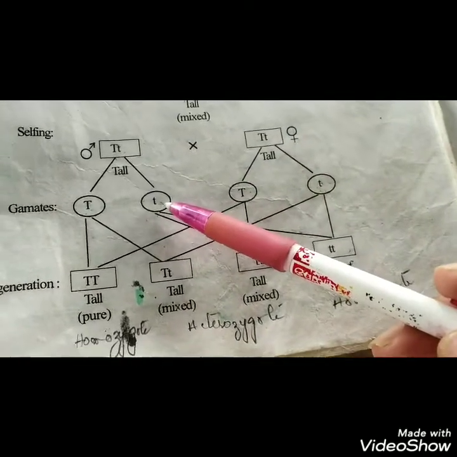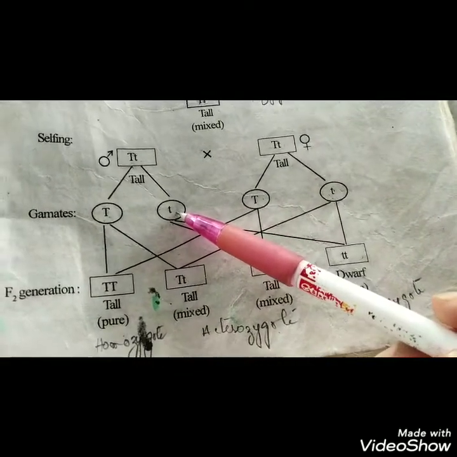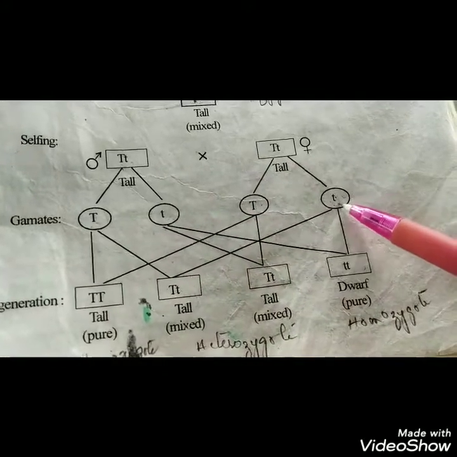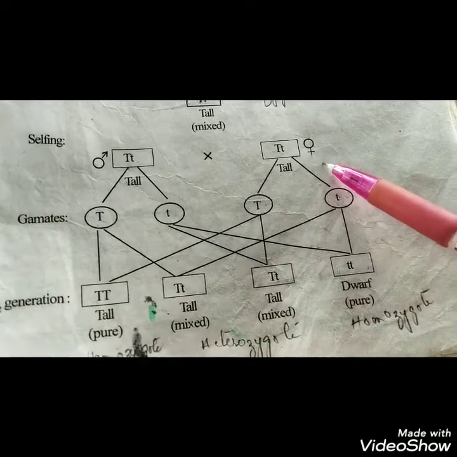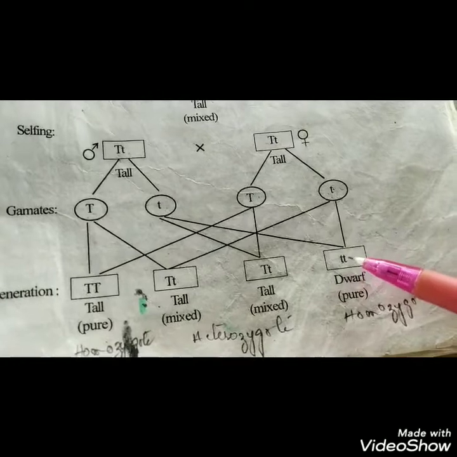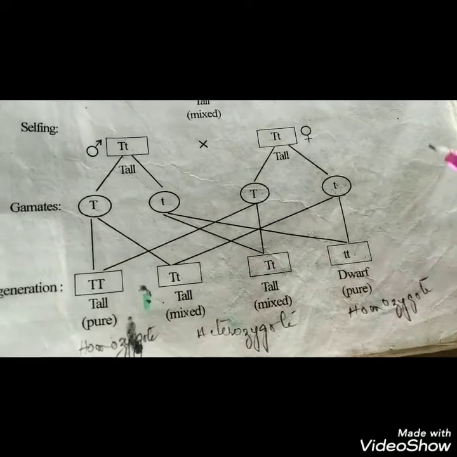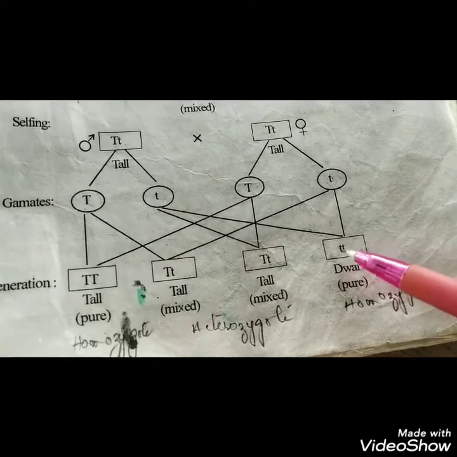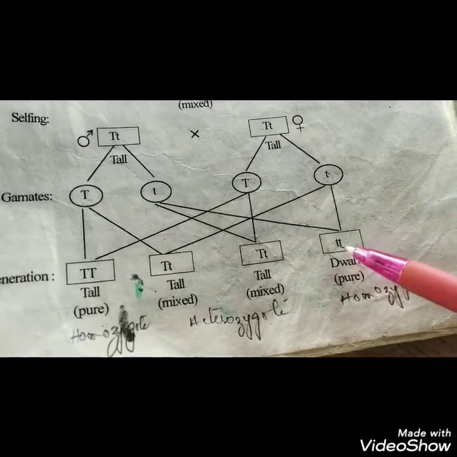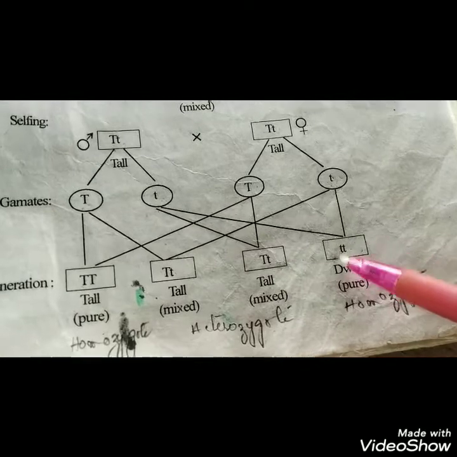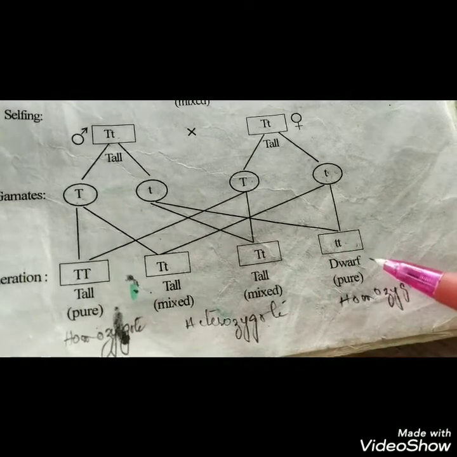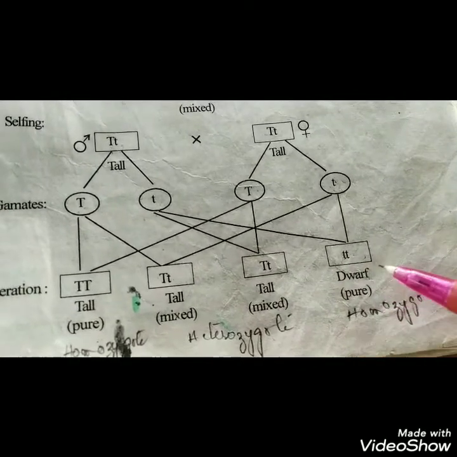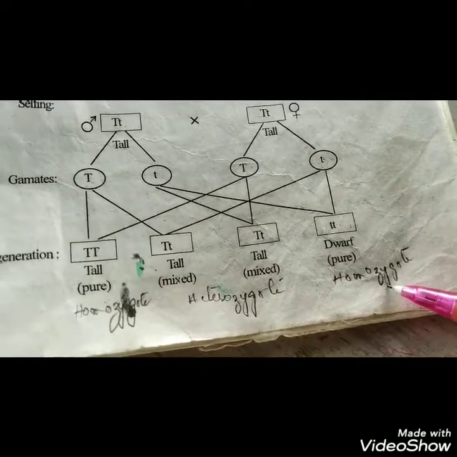The last one is this small t gamete of the male fusing with the small t gamete of the female and forming small t and small t, which is a dwarf plant. Since there is no capital T and there are only two small t, the plant will be dwarf and it is a homozygote plant.